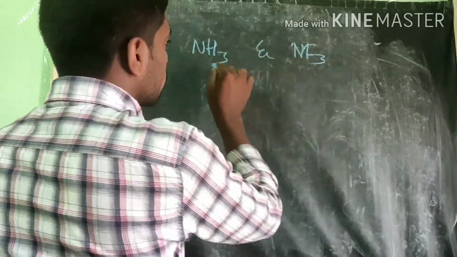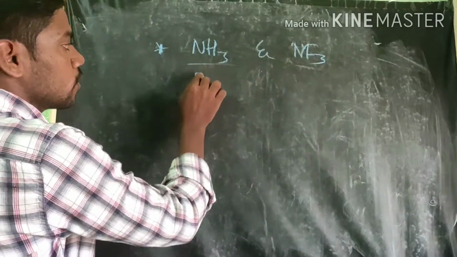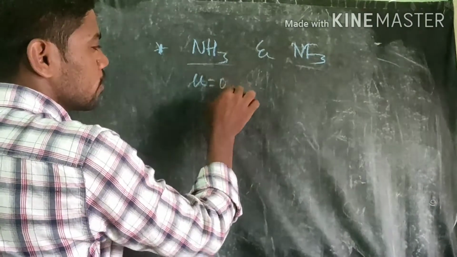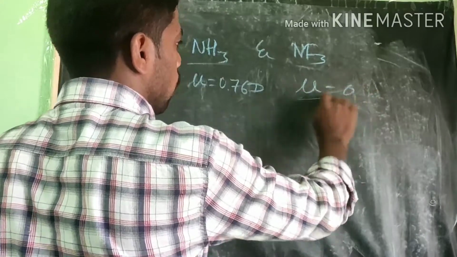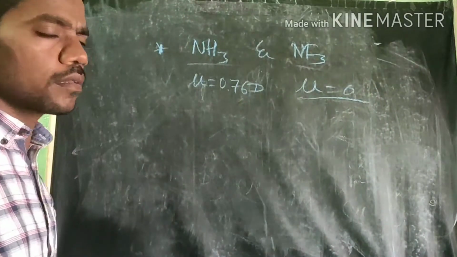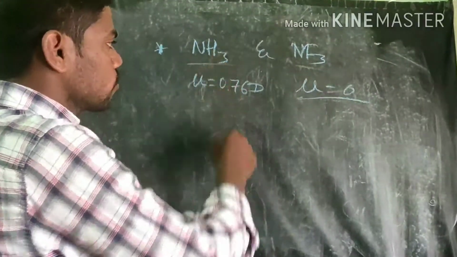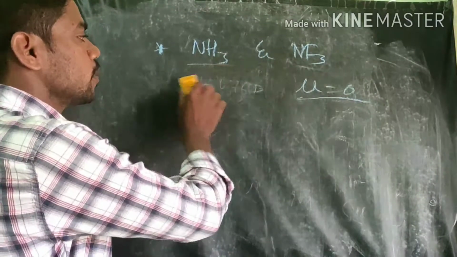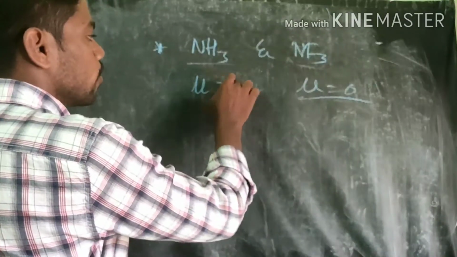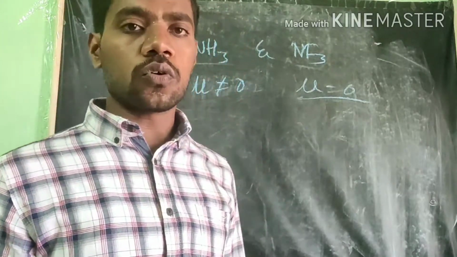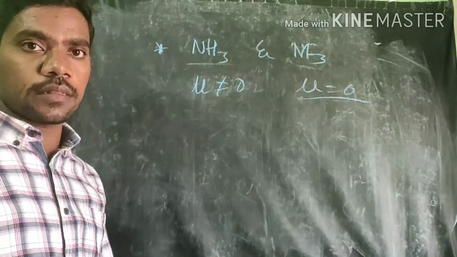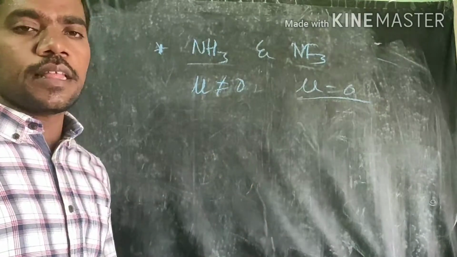To distinguish the dipole moment of this molecule, which is around 0.76 D, but the dipole moment of this molecule will be 0. Why? They are asking questions like this. One more way they ask it: the dipole moment of ammonia is not equal to 0, but the dipole moment of NF3 is equal to 0. Why? This is the answer they are searching for.